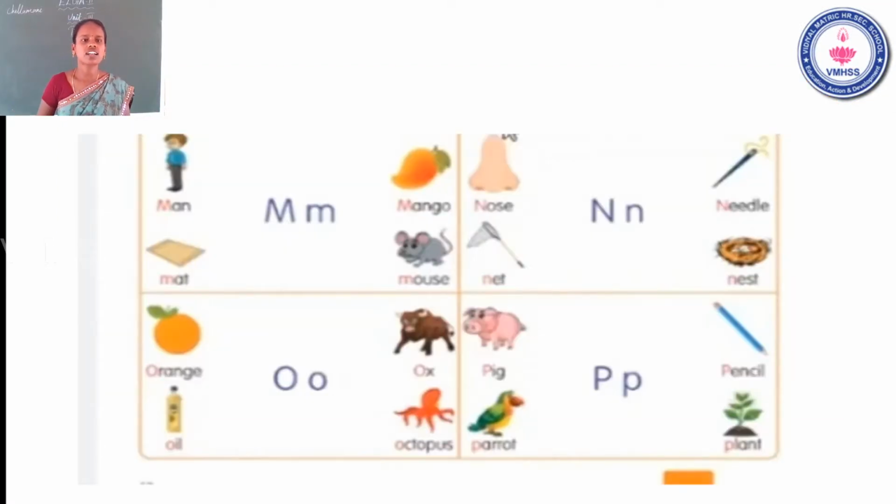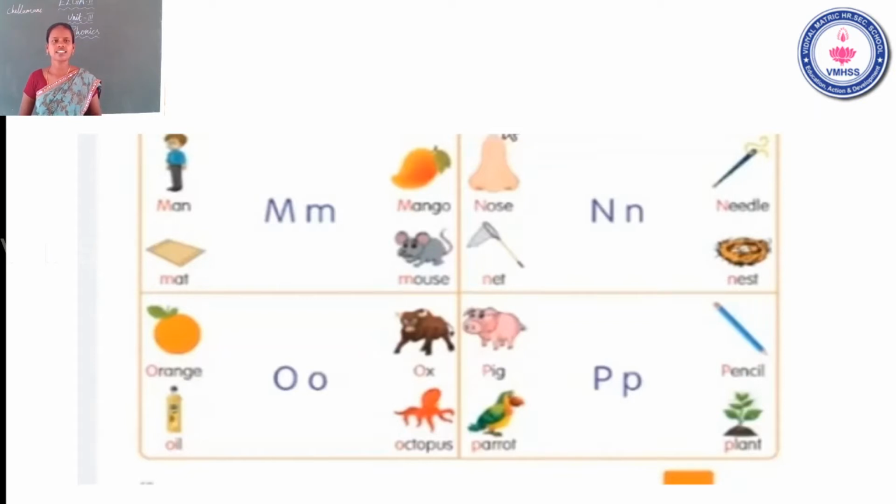What is the letter? M, after L. The name of the letter is M. The sound of the letter M. See the first word: man. The second word: mat. The next one: mango. The last one: mouse. The name of the letter M and the sound of the letter M.